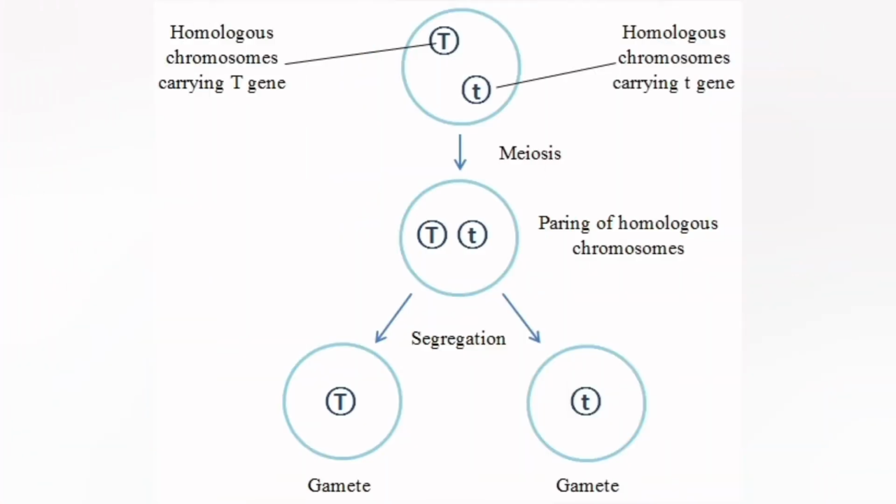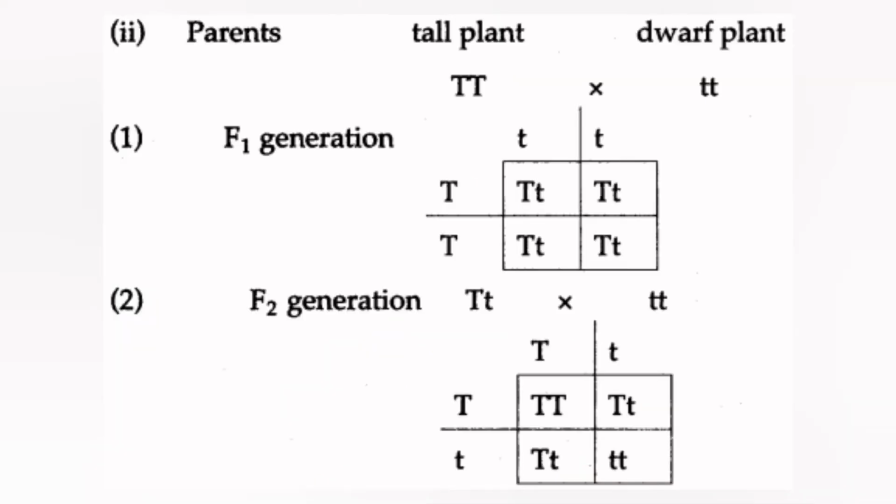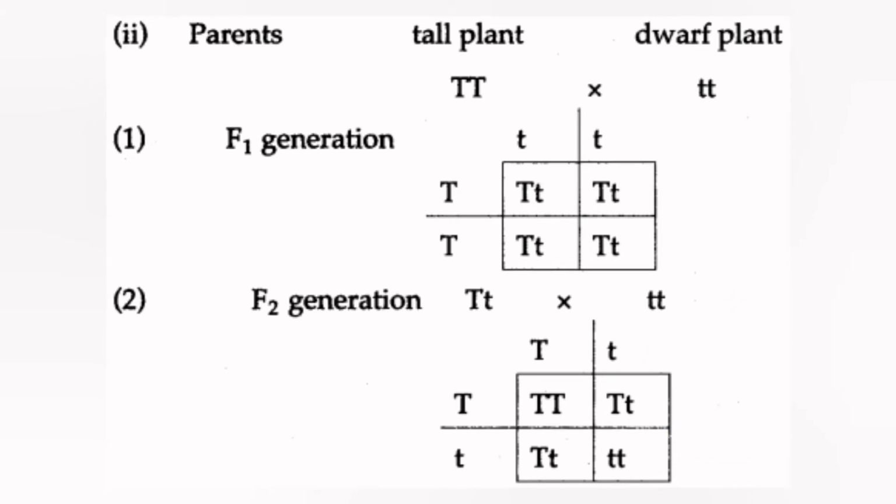So in this case, in the F1 gametes, 50% of the gametes from each parent have the dominant trait, that is tall for capital T, and the other 50% have the recessive gene small t for dwarf or short. They fuse randomly to produce different combinations, that is capital T capital T, homozygous dominant, capital T small t, heterozygous dominant, and small t small t, homozygous recessive. Now, out of these in the F2 generation, the plants with capital T capital T and capital T small t are all tall, while all small t small t are dwarf.